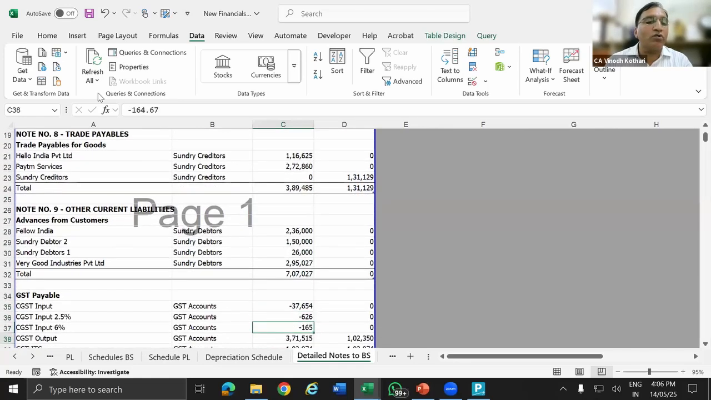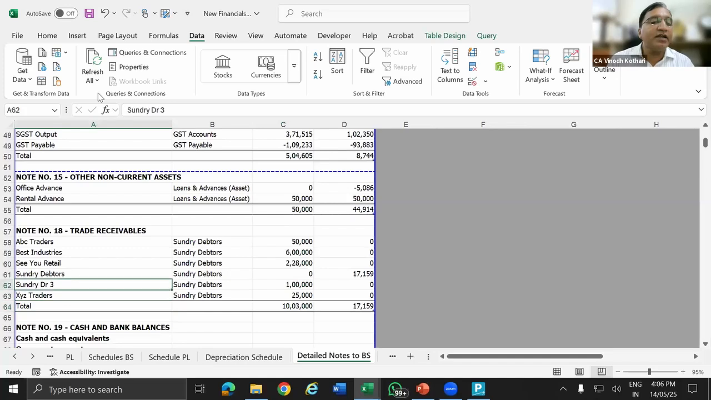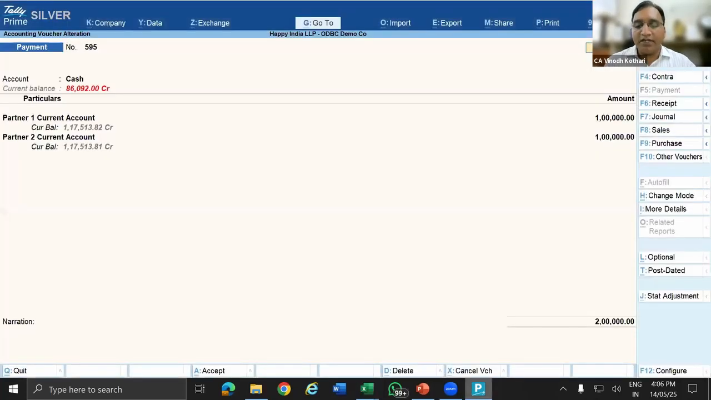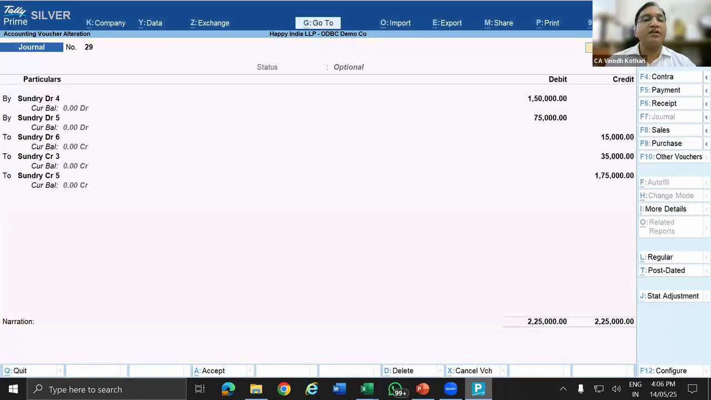Now, what I am going to do is, I am going to add a few debtors. Now, here you can see this debtor. Debtor is 3. So, I am going to pass one entry, delete the earlier entry, Alt D, and pass one entry. This is an optional entry. That's why it was not updated. Already I have passed one entry because of time adjustment.